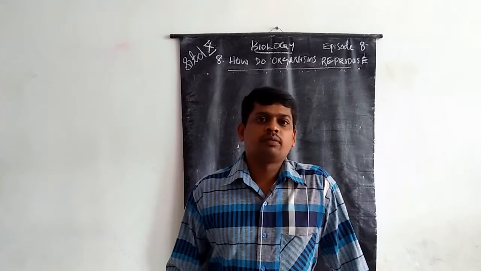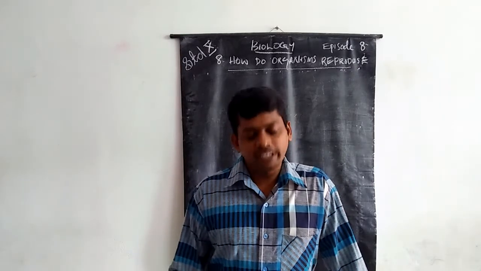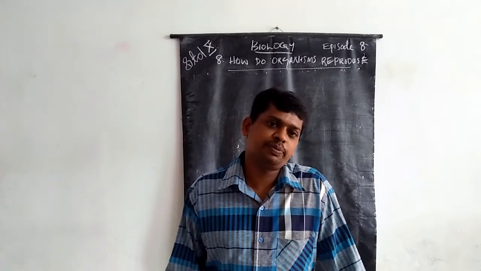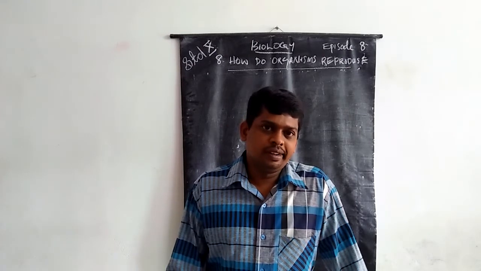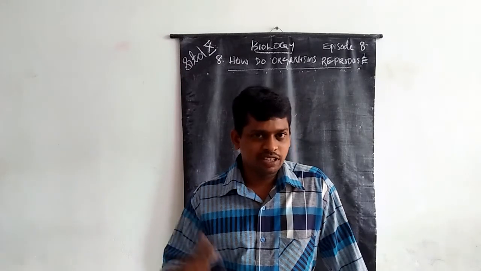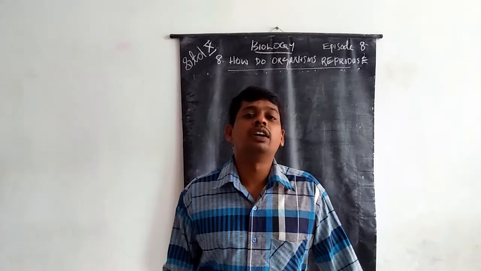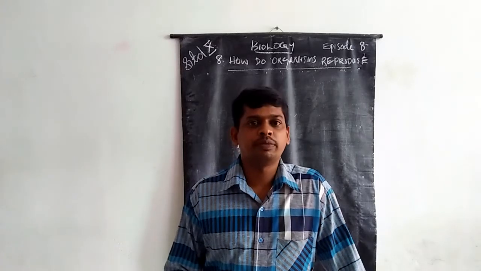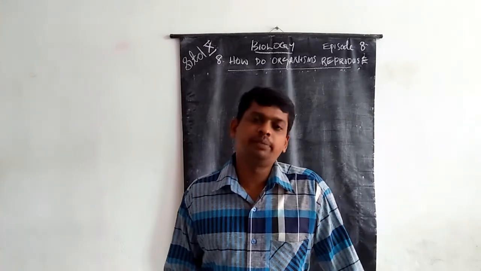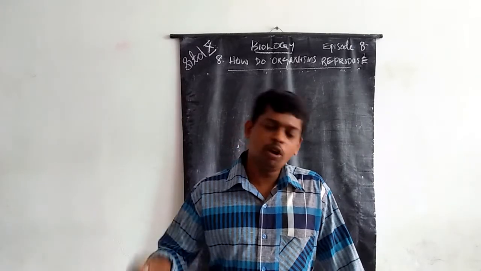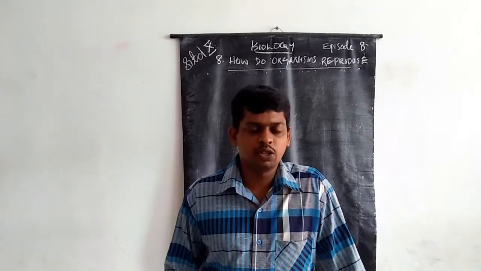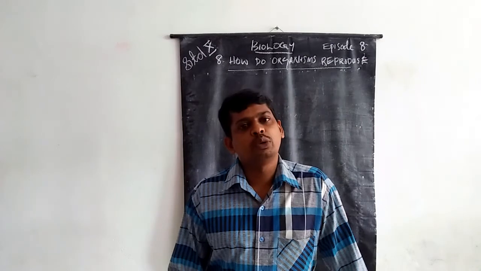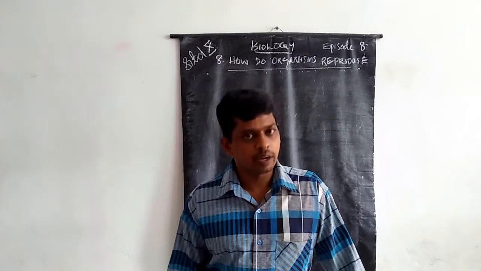Just recollecting, the asexual reproduction methods are budding, fragmentation, regeneration, vegetative propagation, spore formation, etc. You know about those asexual reproduction methods. Now we are going to study sexual reproduction.